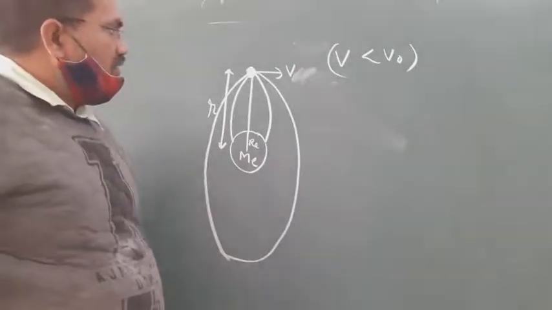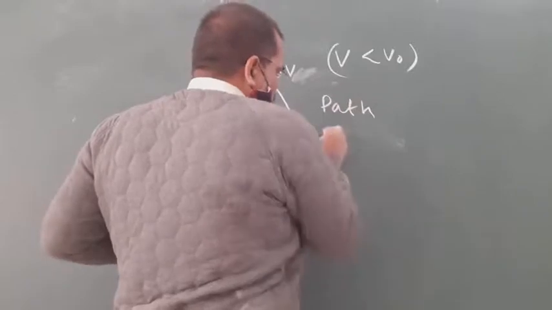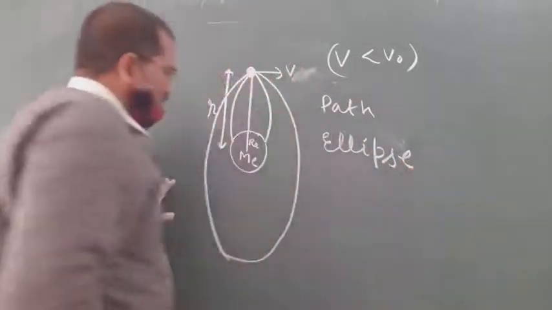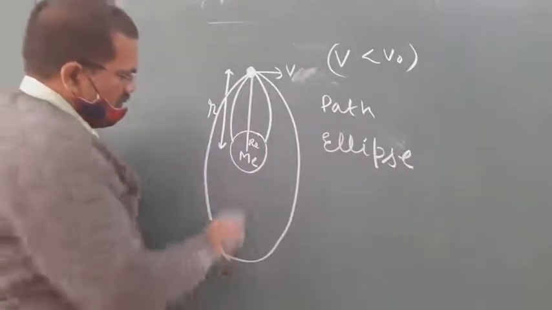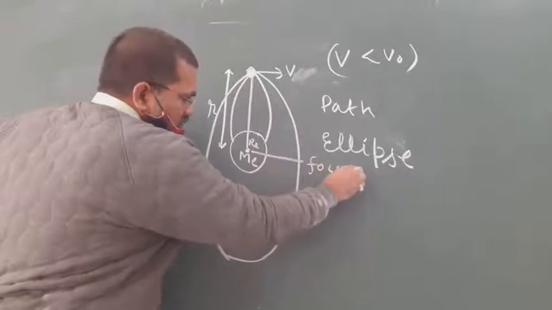Its main path will be an ellipse, and this is the focus of the ellipse.